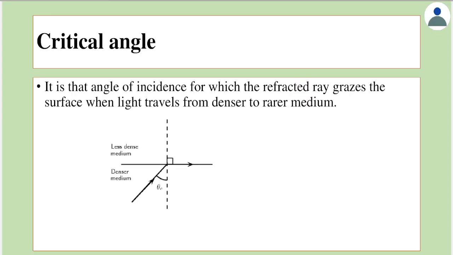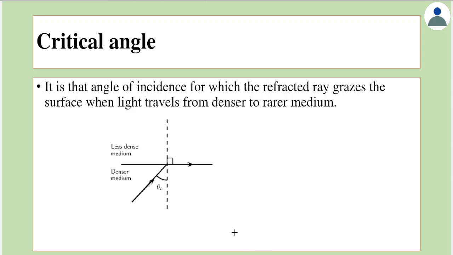The first topic here is called critical angle. To define it, it is that angle of incidence for which the refracted ray grazes. I'll tell you what this word means. It is that angle of incidence for which the refracted ray grazes the surface when light travels from denser to rarer medium. That angle is called critical angle.